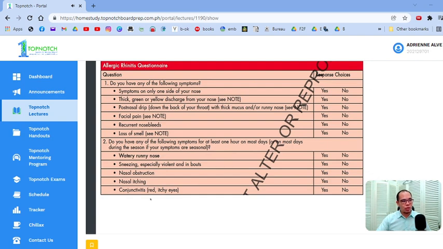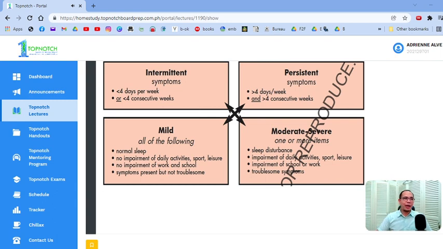As compared to this group of symptoms down here, watery nose, sneezing, especially violent and in bouts. Typical yan sa mga allergic rhinitis, pag bumahin yan, tuloy-tuloy, diba? Nasal obstruction, itching, and conjunctivitis. These symptoms are very common in allergic rhinitis, okay? And ito yung sinasabi ko sa inyo, how do you classify? So the magic number is 4-4. So 4 days per week and 4 consecutive weeks, it's classified as persistent. Pag hindi siya pasok, pag less than 4 or less than 4 weeks, intermittent lang yan.